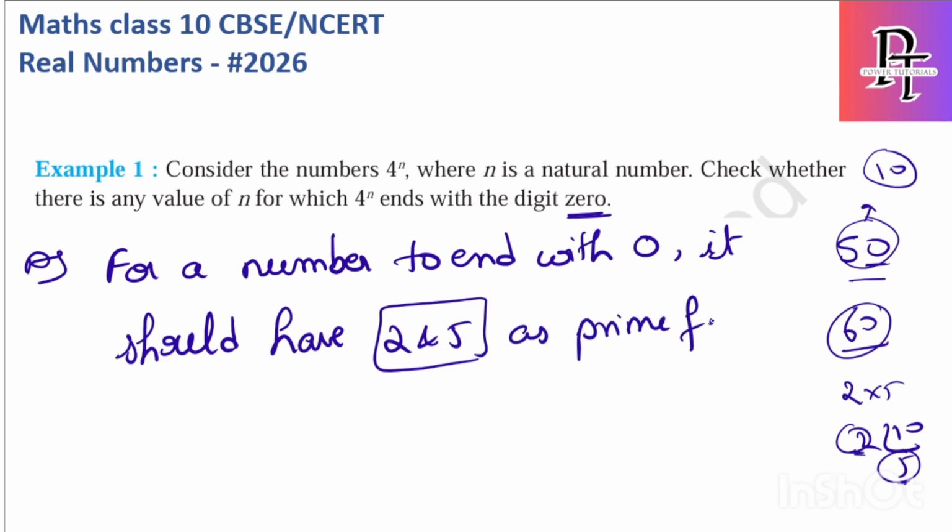Only when it has 2 and 5 as factors will that number end with 0, or else it will not end with 0.